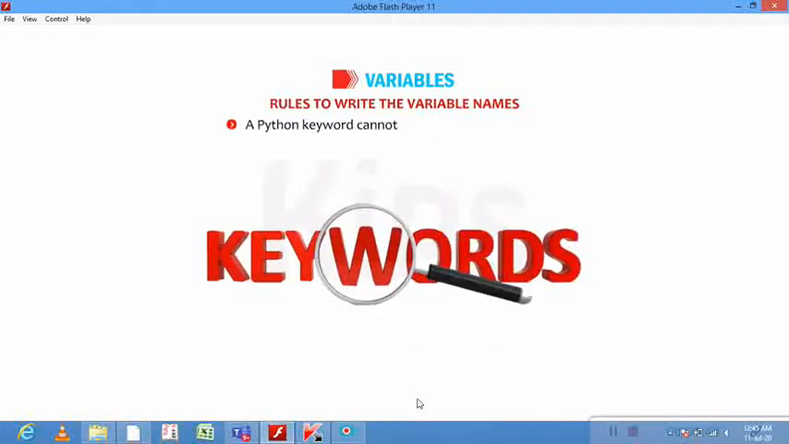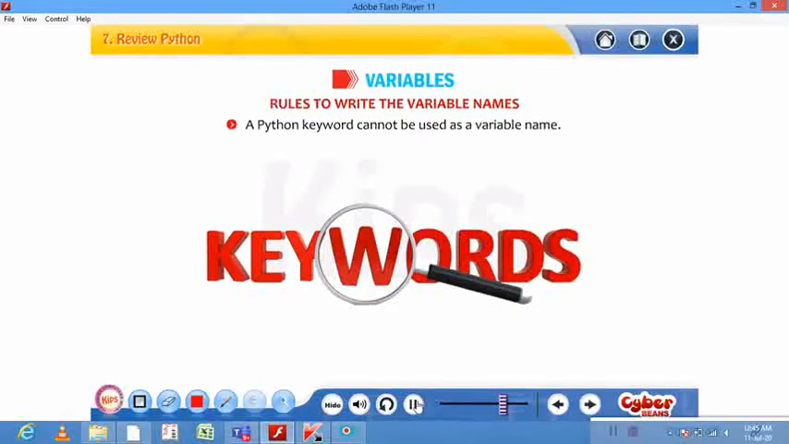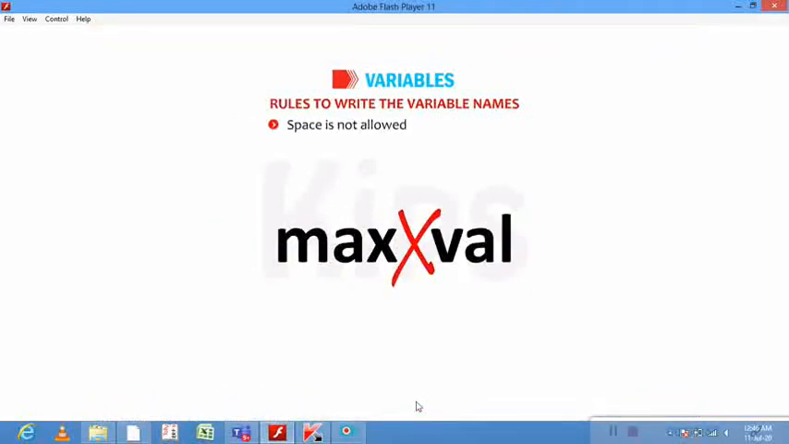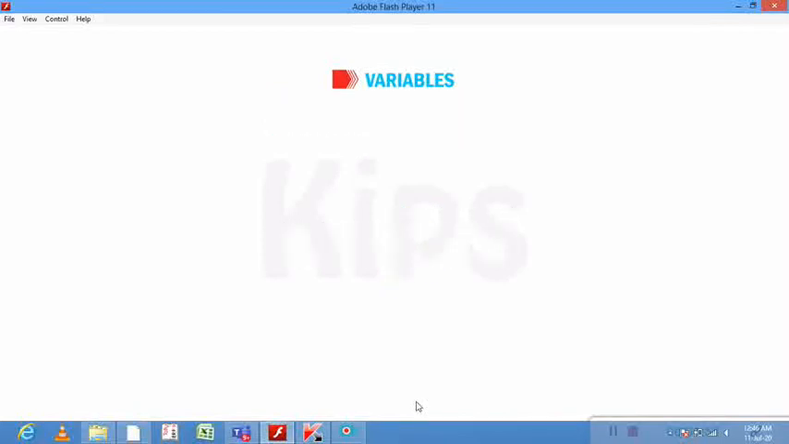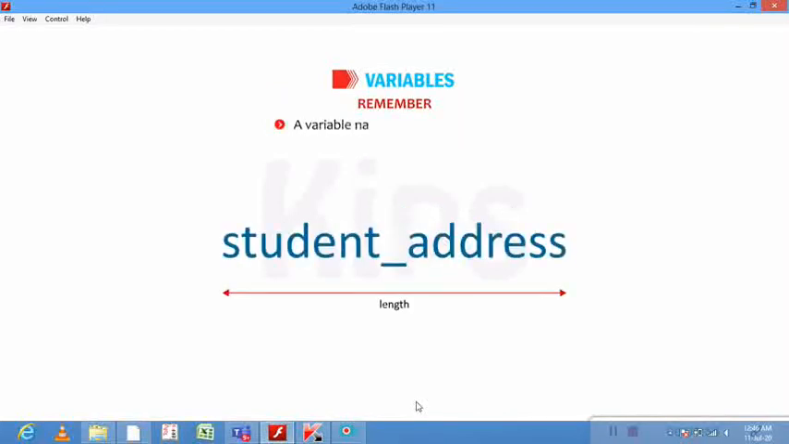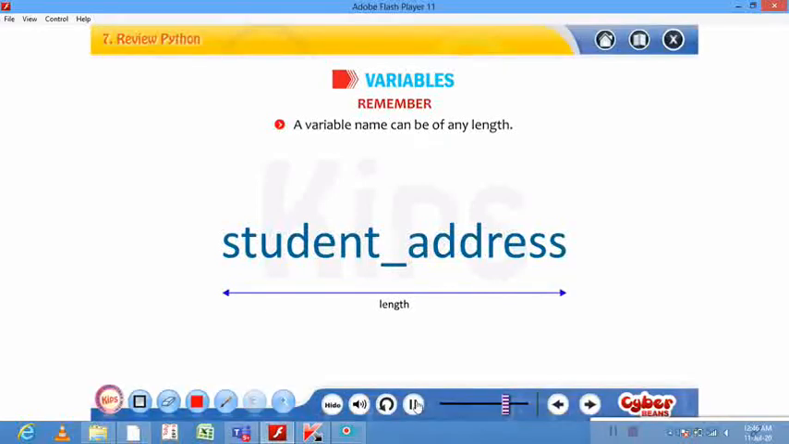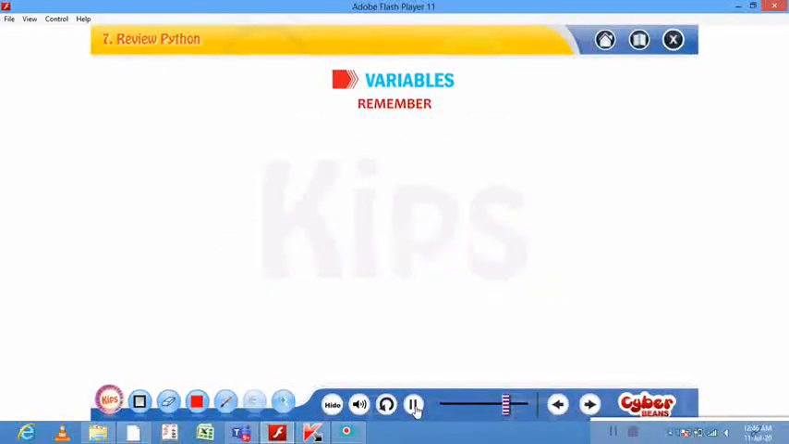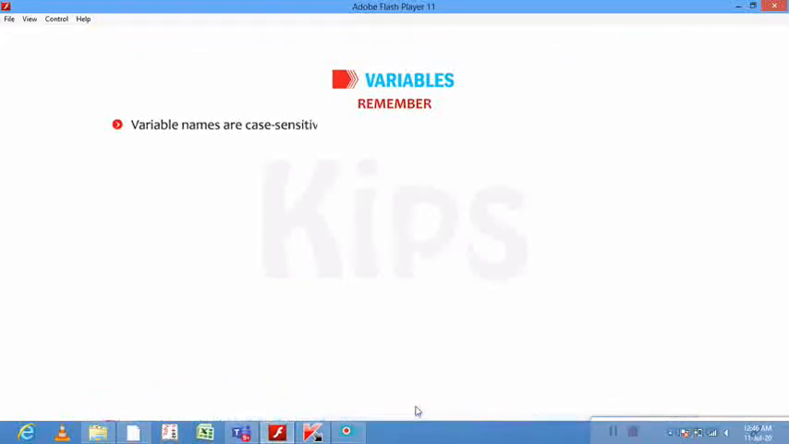A Python keyword cannot be used as a variable name. Space is not allowed in a variable name. Remember, a variable name can be of any length. Variable names are case sensitive.